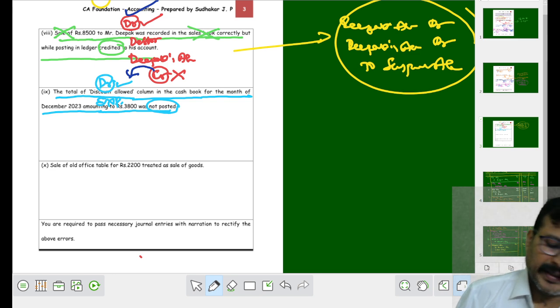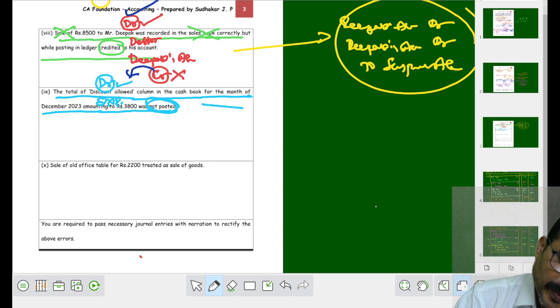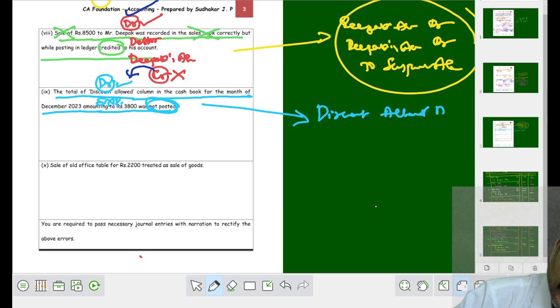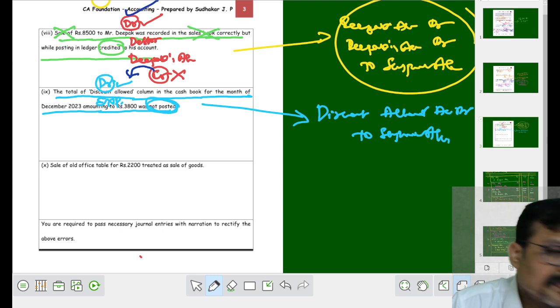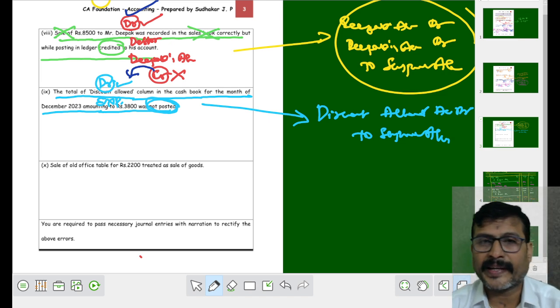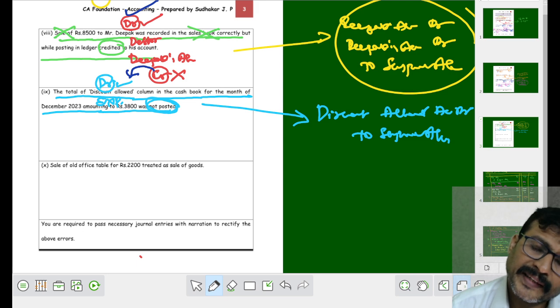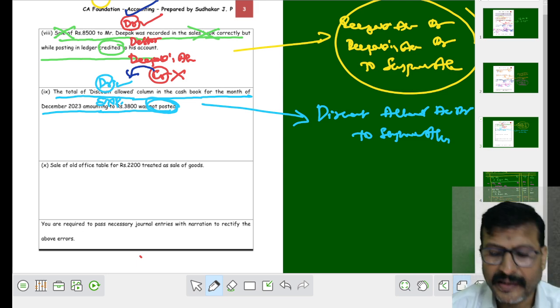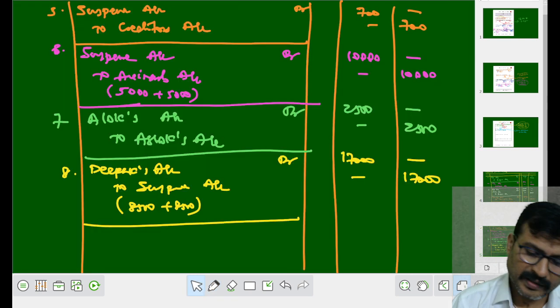Debit is a correct debit. What happened? This is not posted. Now you have to post. When you post, what might be your journal entry? Discount allowed account debit to what? Suspense account. That's all. Because nothing else is there, only the discount allowed column in the cash book is to be posted. Discount allowed is an expense. Discount allowed account debit to suspense account.